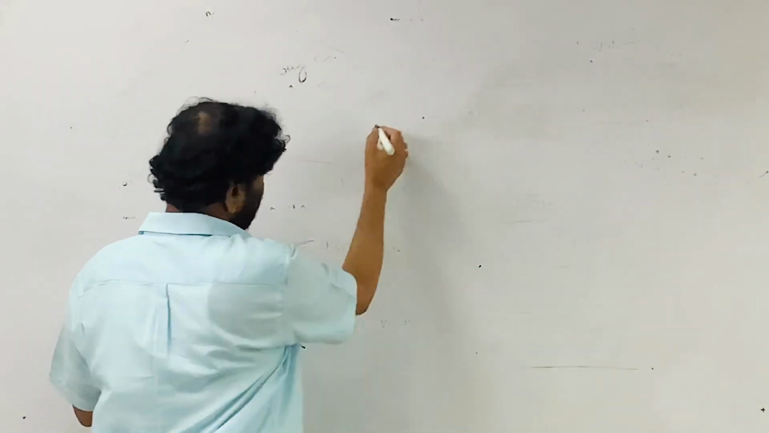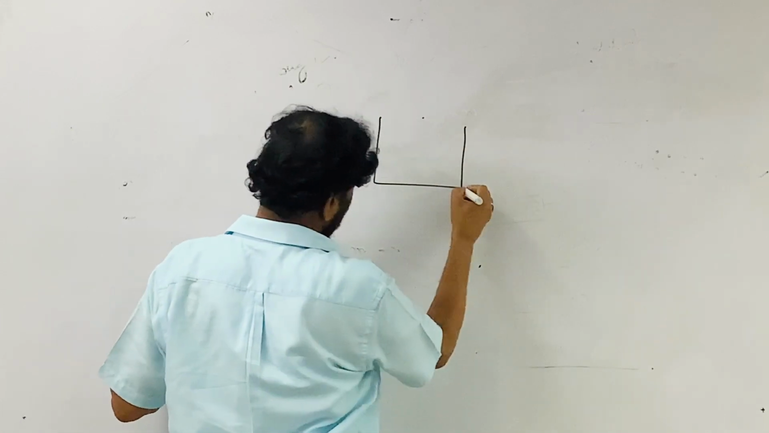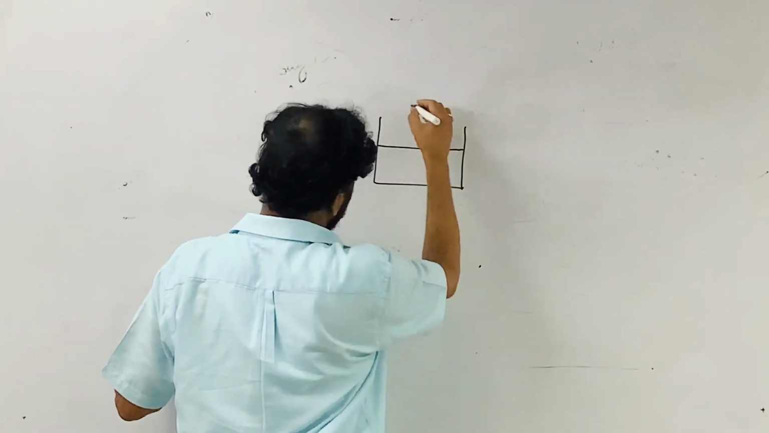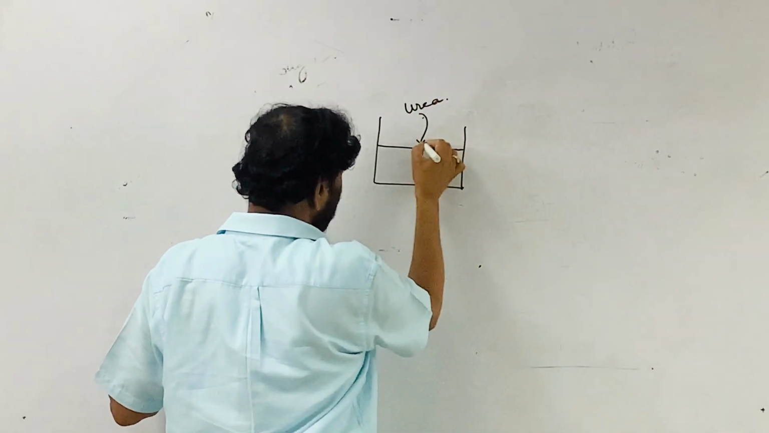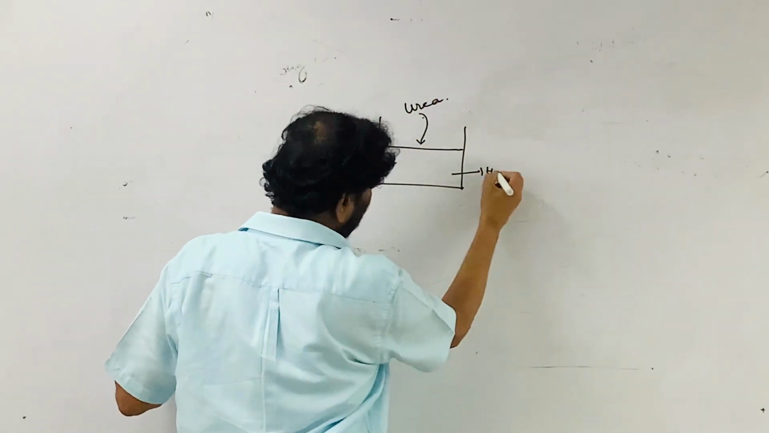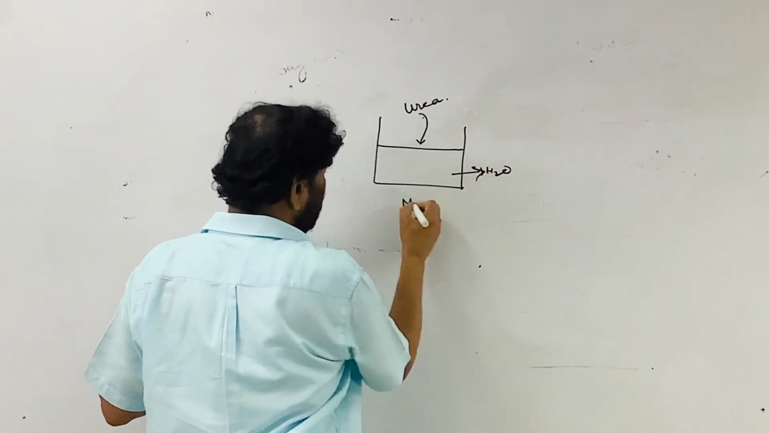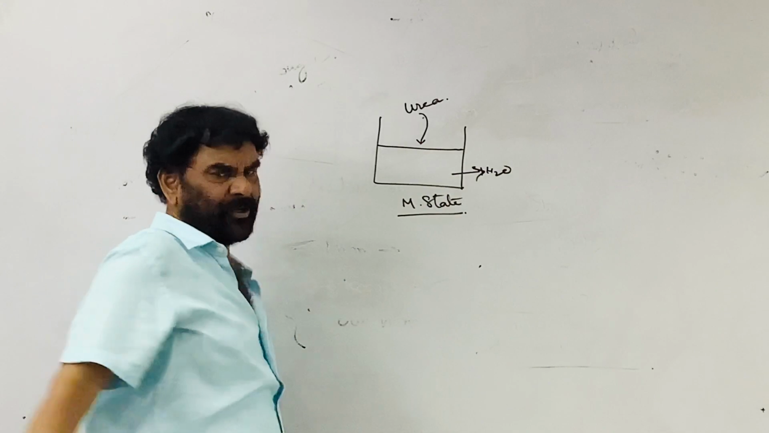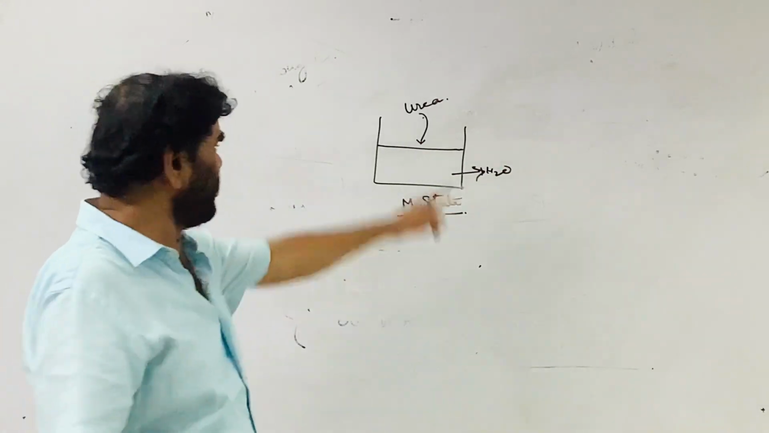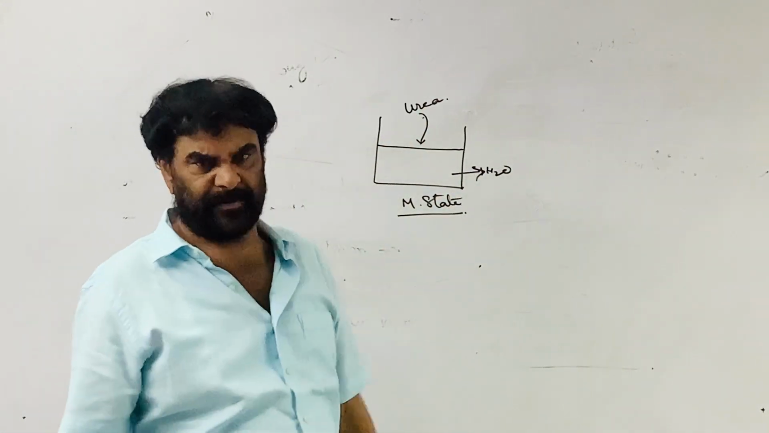Normally, if a solution is prepared, this is the solvent, and urea or anything else is added. When crystalline urea is added to the water, it disperses in the molecular state. It is a true solution, a homogeneous mixture. This is the solute, this is the solvent.